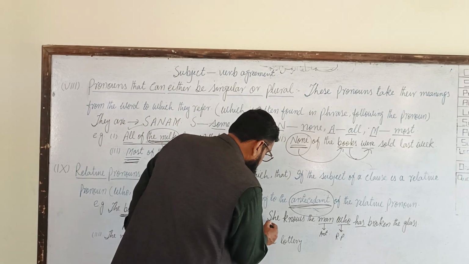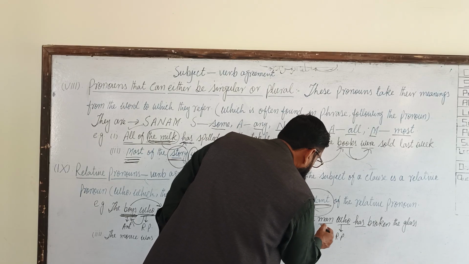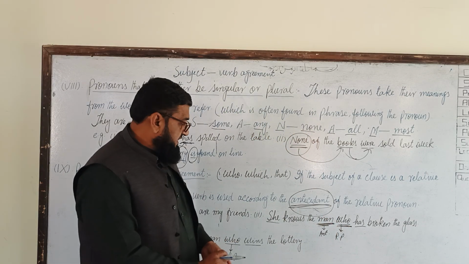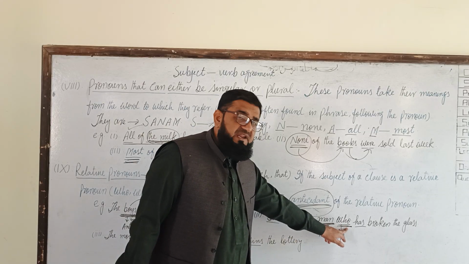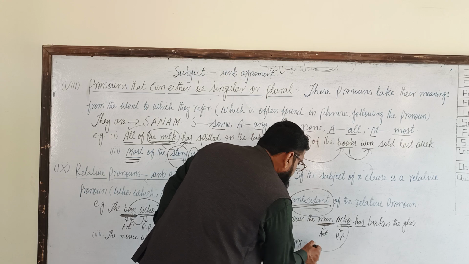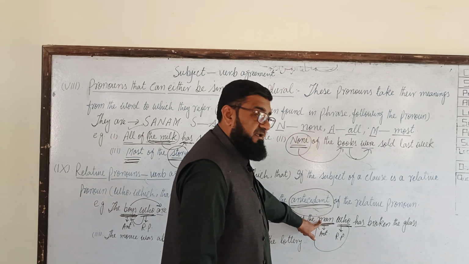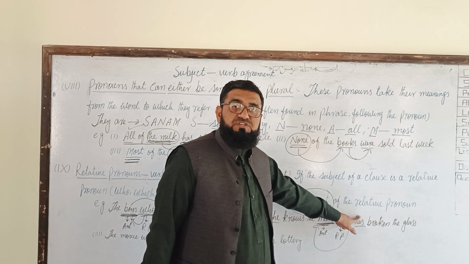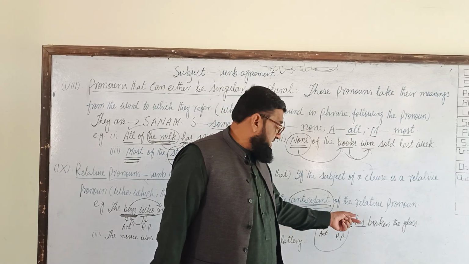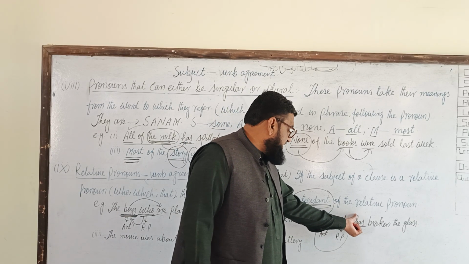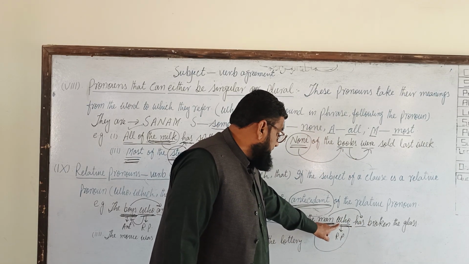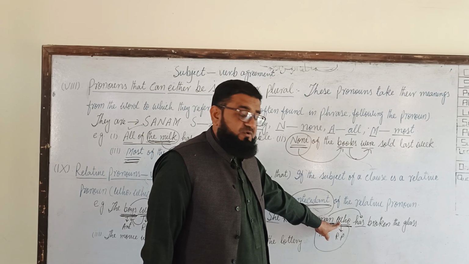Next, she knows the man who. The man is the antecedent, to which who is referring. The man is the antecedent, to which the relative pronoun who is referring. If the man is singular, a singular verb will be used here. If the man is plural, a plural verb will be used here. So man is singular, and we are using his. The verb is according to the antecedent, not according to the relative pronoun who.